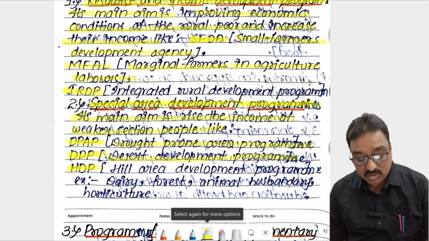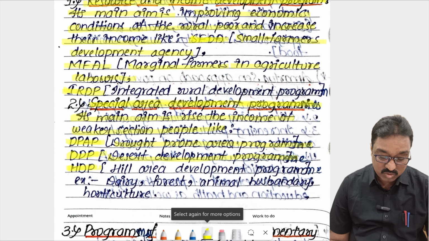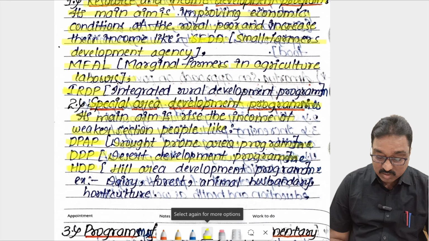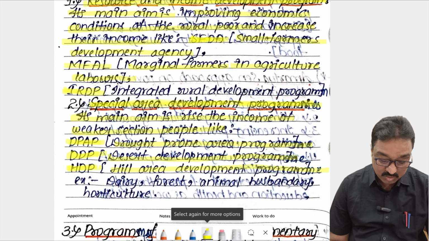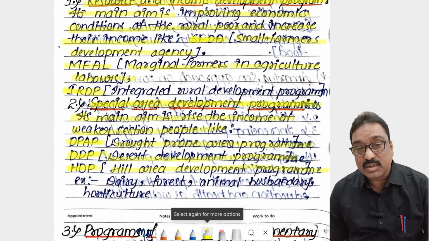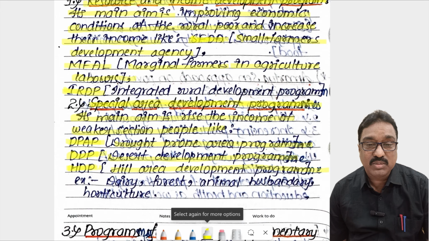HDP program is also one of these special area development programs, the hill area development program. HDP is nothing but Hill Area Development Program. Like that, Sikkim, Arunachal Pradesh, Assam, Mizoram, the seven sisters, the east north states.